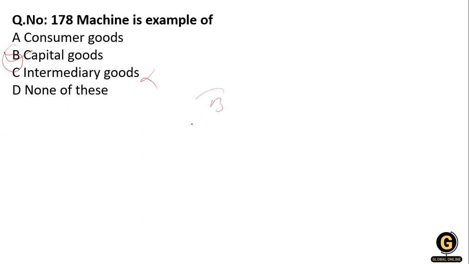So option B is correct, because capital goods are used in the business, and they are a physical asset that plays a role in production. Sometimes it's called property, plant and equipment. Capital goods are also included in fixed assets. That's why machinery is included in capital goods.